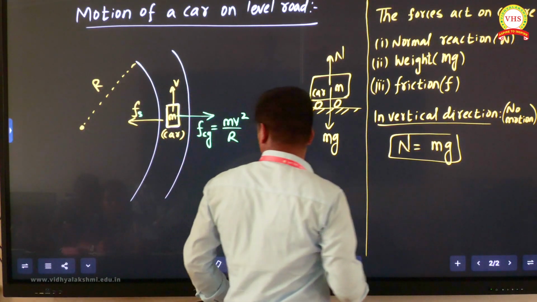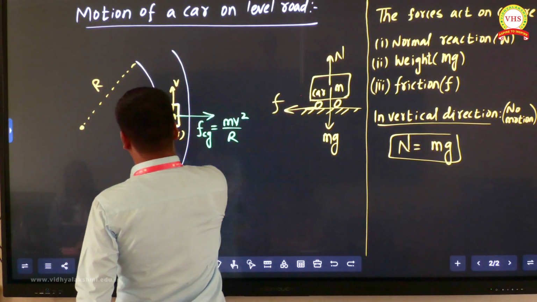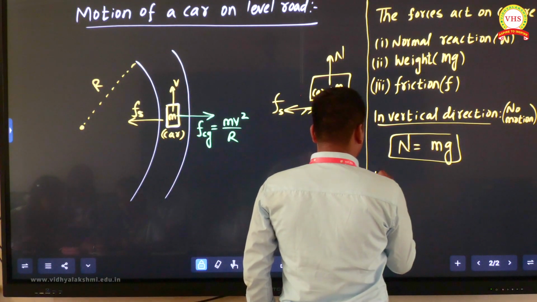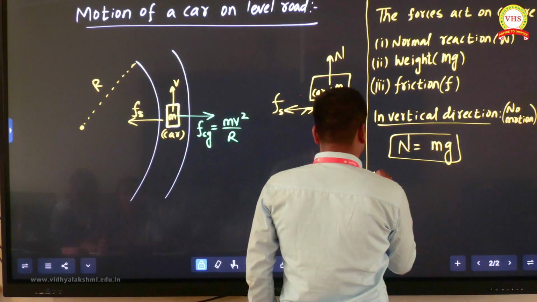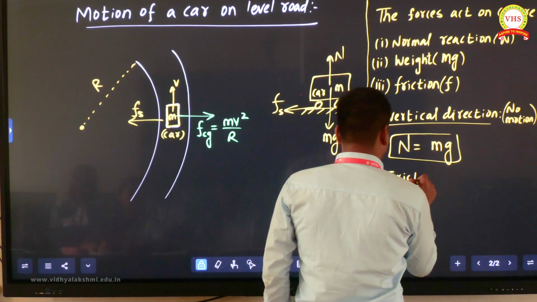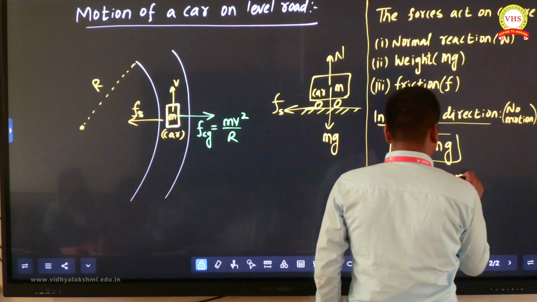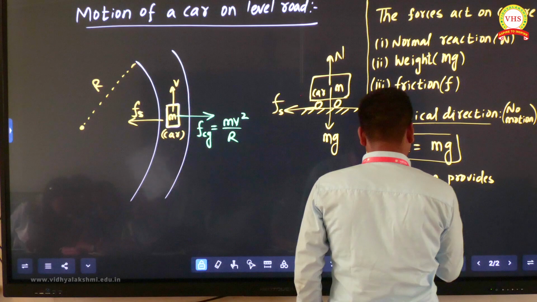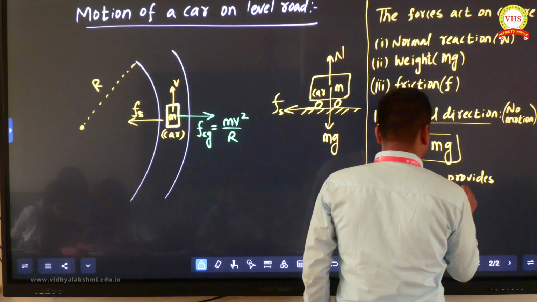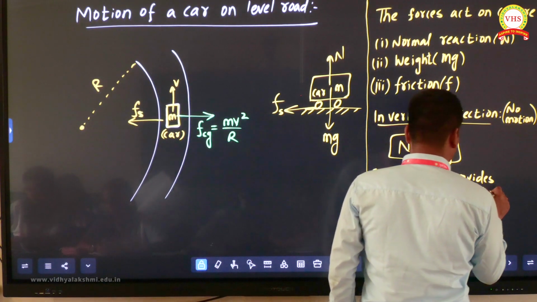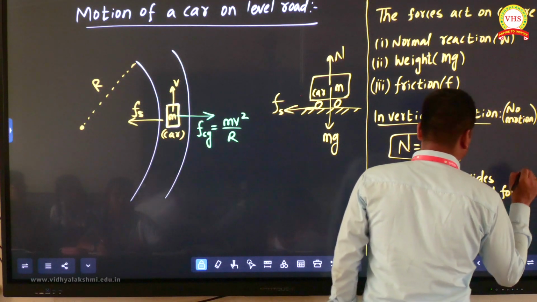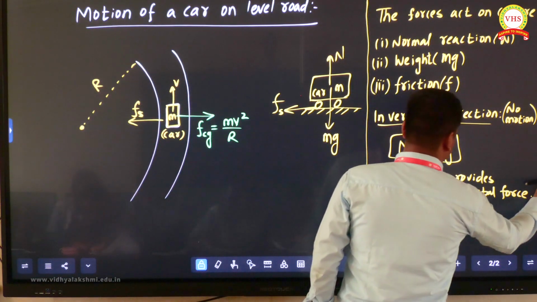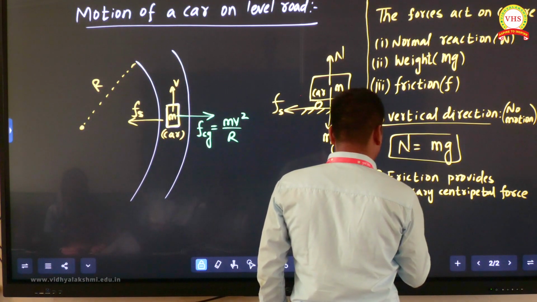So all of you listen here. Let me write this: friction, Fs, static friction. Here, friction provides, one star mark point, necessary centripetal force. Friction basically provides the necessary centripetal force to move on the circular path.